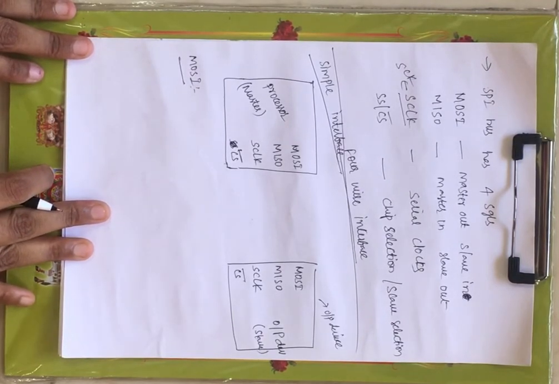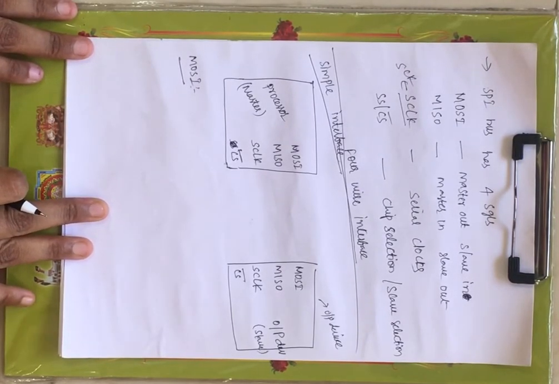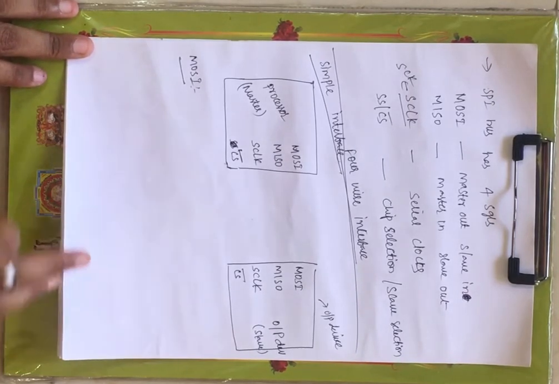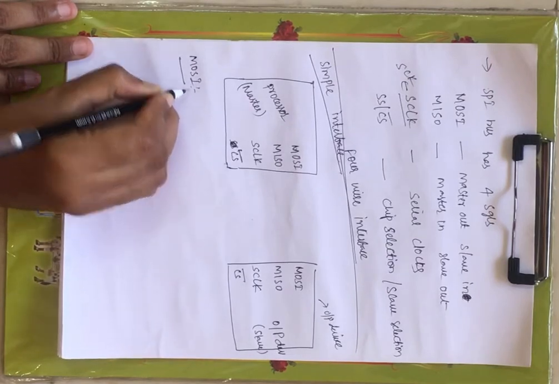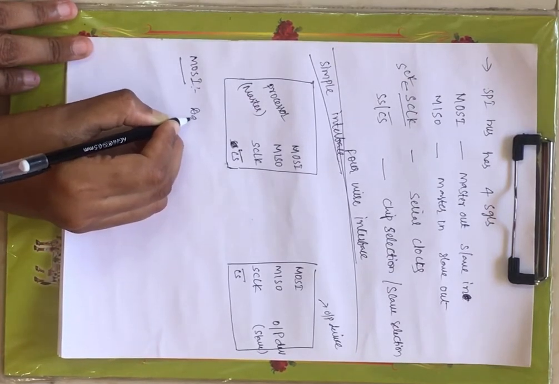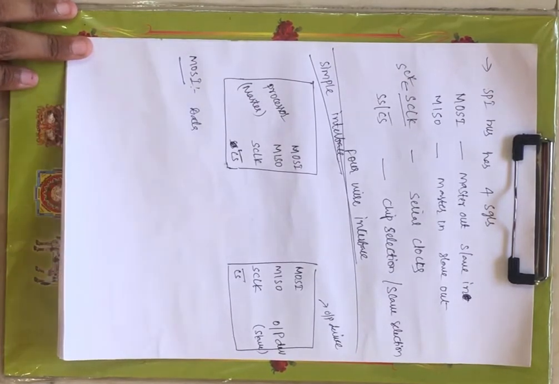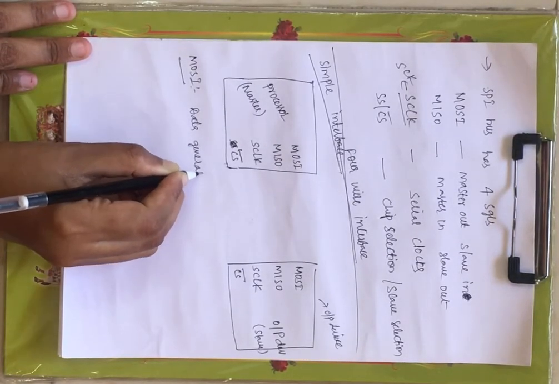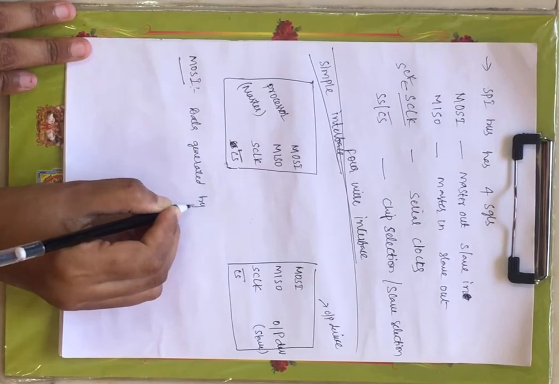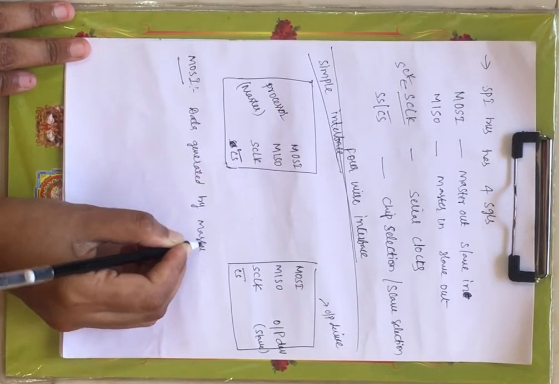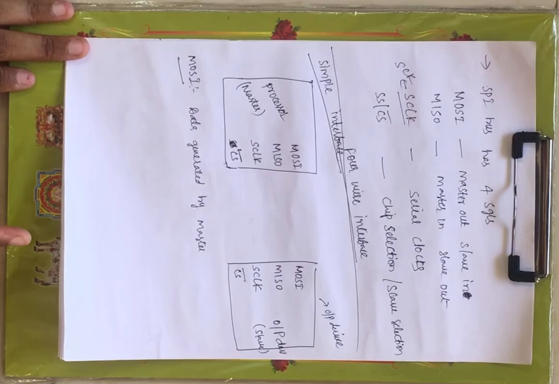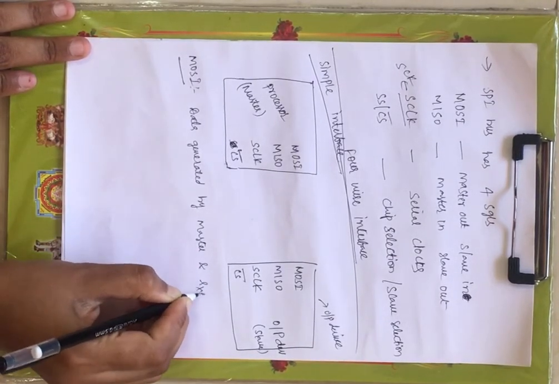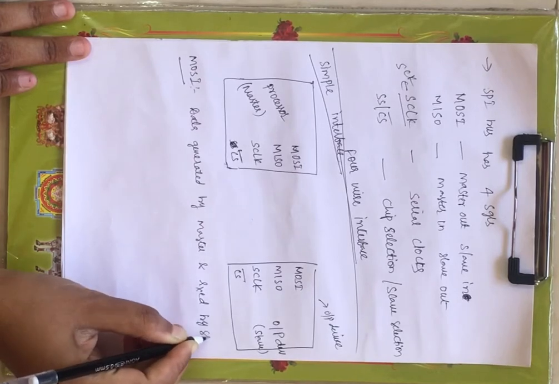Now what is the first signal? We have MOSI. What is MOSI? Master out and slave in. Now the data is generated by the master, nothing but the processor. Master out and slave in, and this generated data is received by the slave.